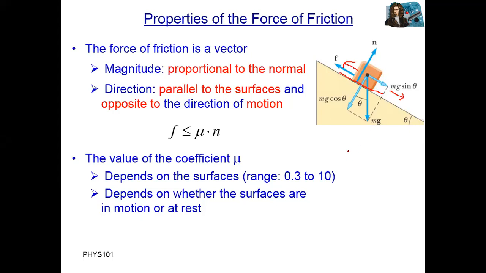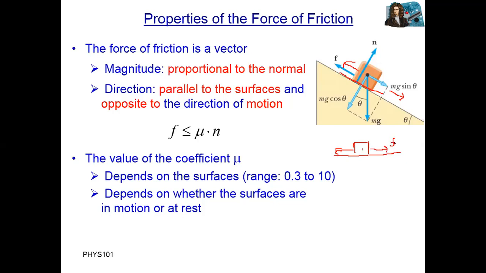For example, we have a surface and one body on the surface, and these are sliding on one another. One body is sliding on the surface of another. Correct? So if the body moves in this direction, the friction force will always be in the opposite direction.